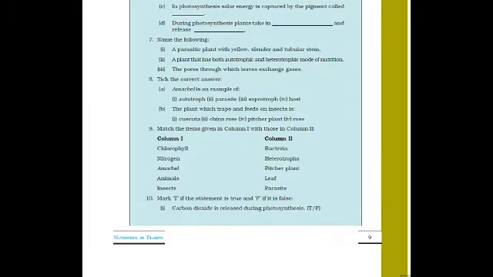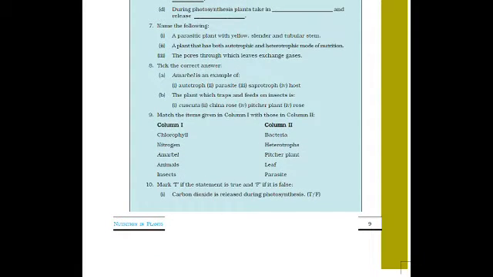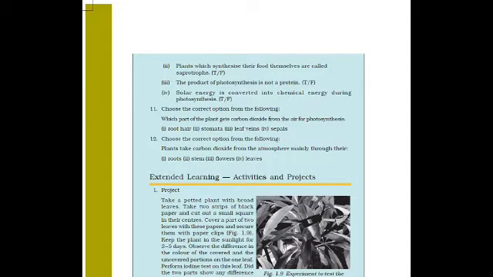Now true or false. Carbon dioxide is released during photosynthesis. Is it right or wrong? You have to search and write. Then plants which synthesize their food themselves are called saprotrophs. Whether it is right or wrong, you have to do. Then the product of photosynthesis is not a protein. Then what is the product? You have to write. Then solar energy is converted into chemical energy during photosynthesis. Whether it is right or wrong, you have to search and do.